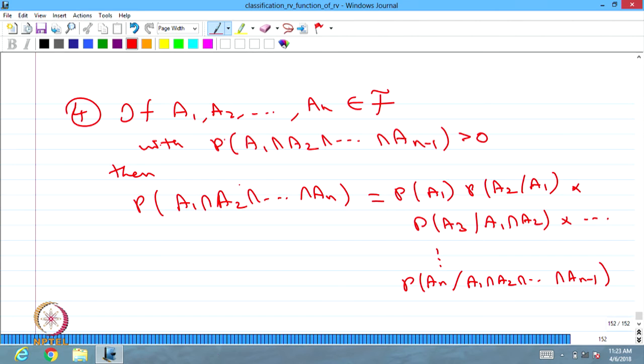Now suppose these events are mutually independent, then the result is going to be simplified as follows.